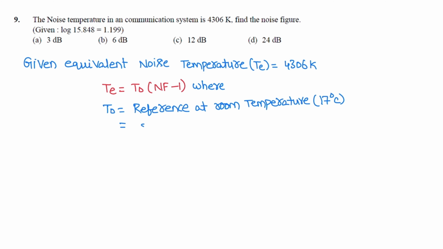So convert 17 degrees centigrade into Kelvin, plus 273, so it is 290 Kelvin. So T naught reference temperature is 290 Kelvin.